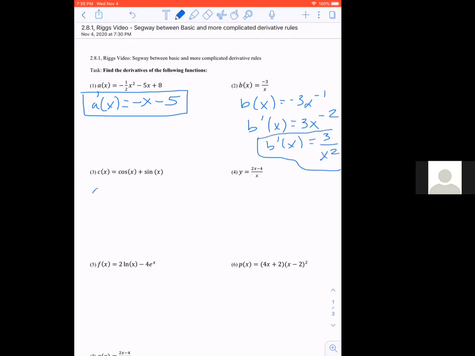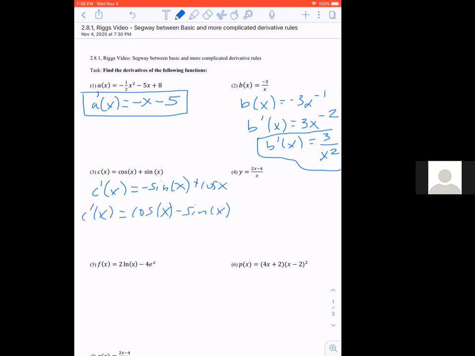Now over here we have c of x, where we learned both these derivatives in previous videos, but I know the derivative of cosine is a negative sine. I always think in my head, I like sine, I don't like cosine, so cosine derives to be a negative value. It's not a real way to remember it, it's just how I do. And then I like sine, and that derives just to be a positive cosine. So what you'll see done is, for some reason we put the positive term first. What we already have is totally fine. But if you wanted to rewrite it with the sine term subtracting, you could easily do that.